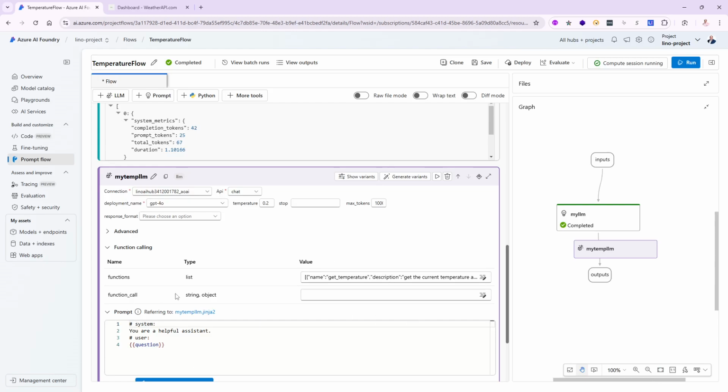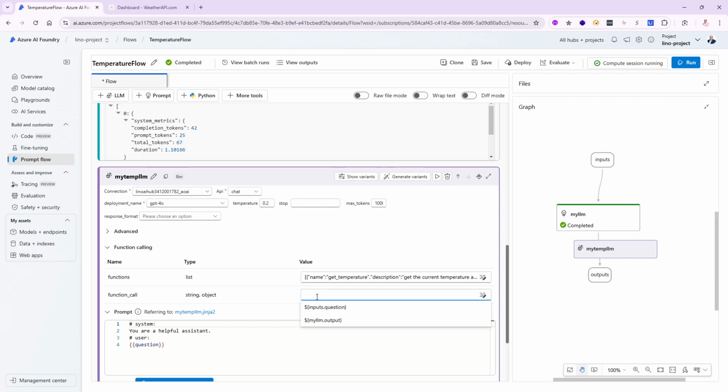Now the next one is the function call. This is for the LLM. This is for me to tell the LLM when to call this function, all right? So this is a very important part. So I can come in here and say none, never call me. I mean, it's available. It's not the default, of course. Or I can come in here and say get underscore temperature. Well, that will not be good as well, but sometimes you'll find a reason why you will want to do that. That means whenever the LLM is called, this is the only function that will get called, alrighty? So maybe the function is calling a different LLM, which is fine too.